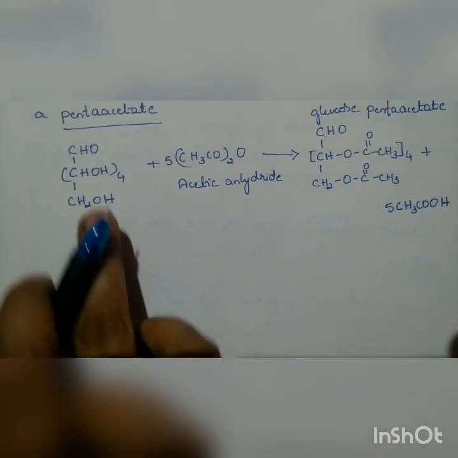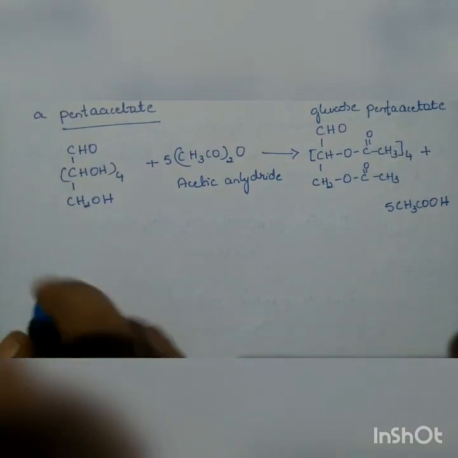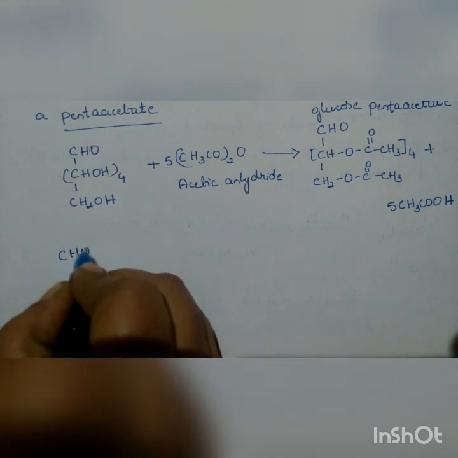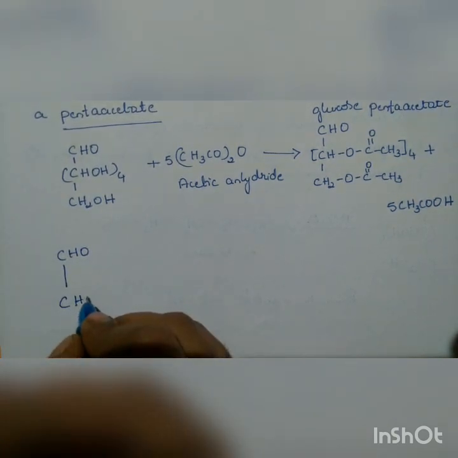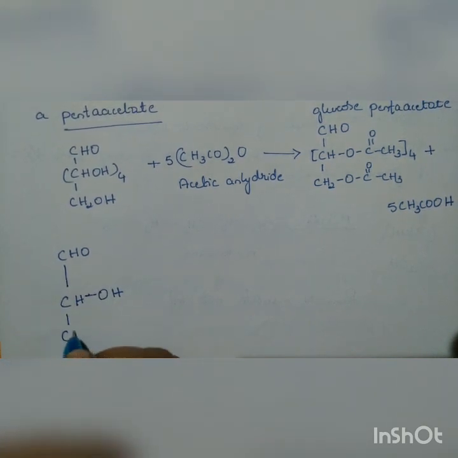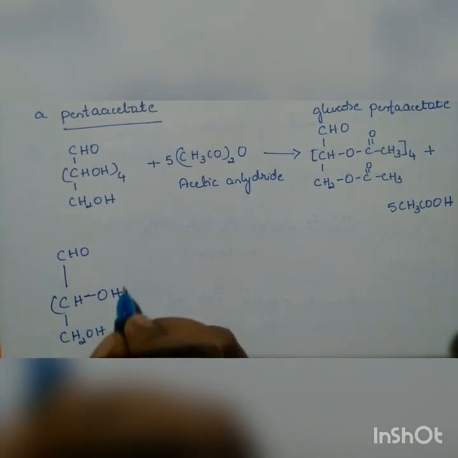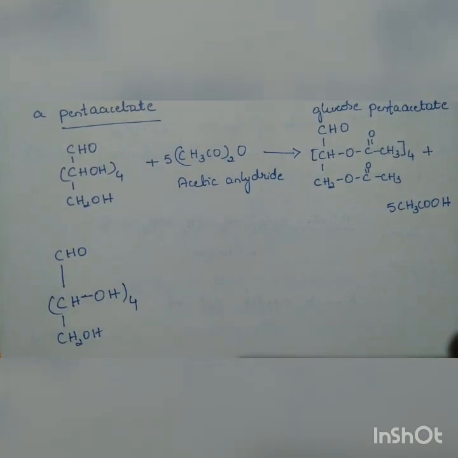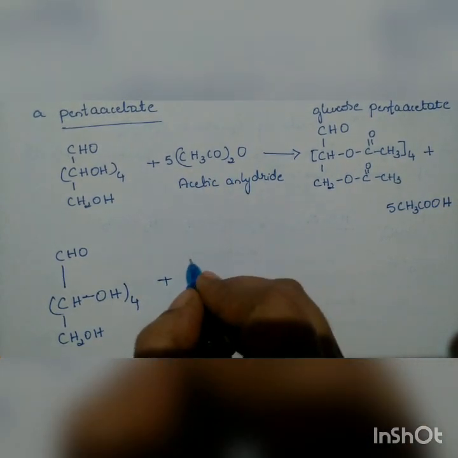So we have this group. I'll take this one, CHOH only. So we'll write it CHO here, CH bonded to OH. It is bonded to CHOH, 4 times it is there. Next. Acetic anhydride, when you write, it is